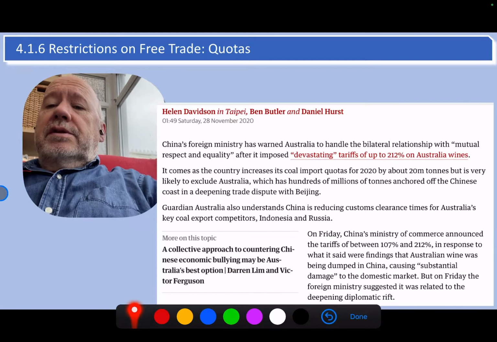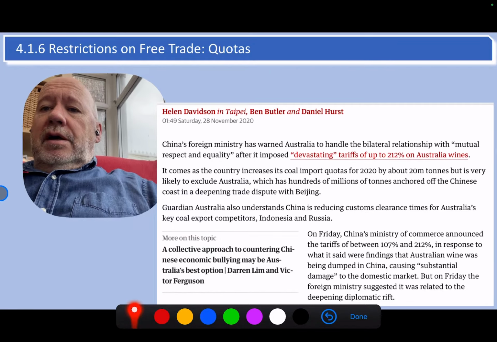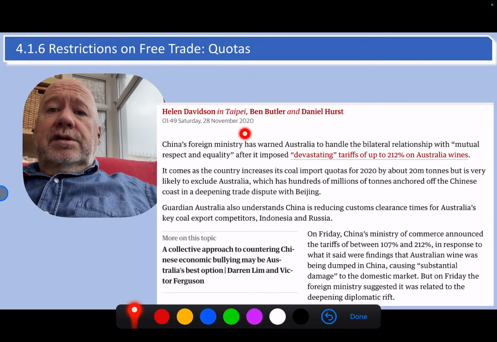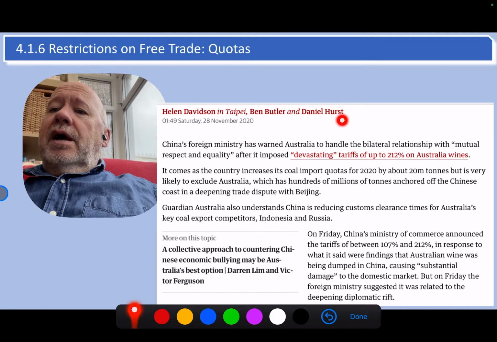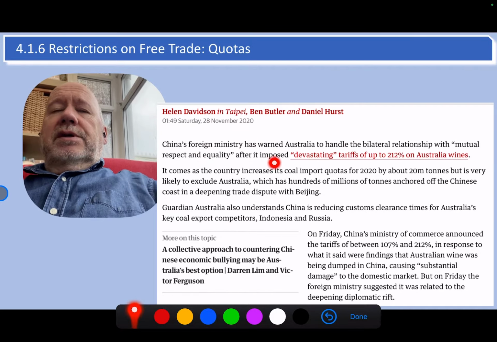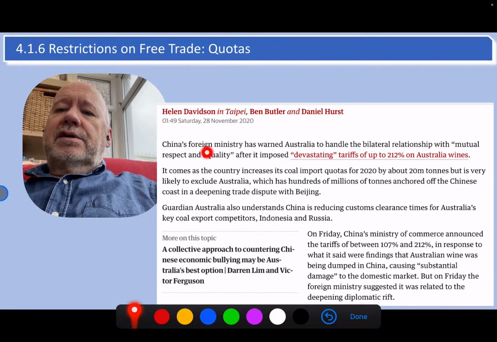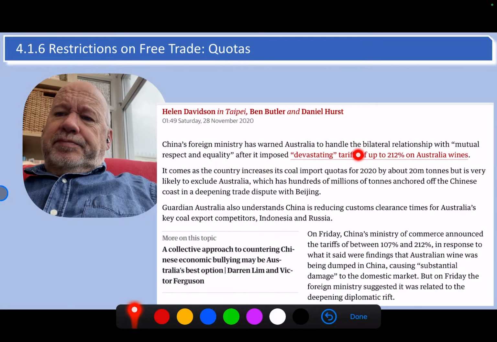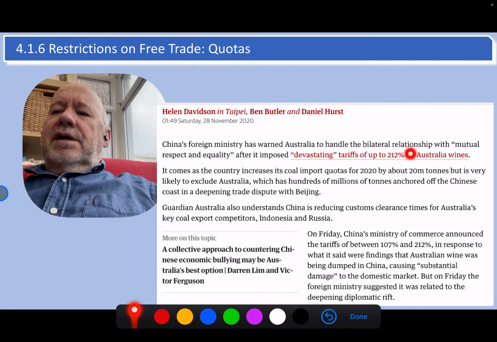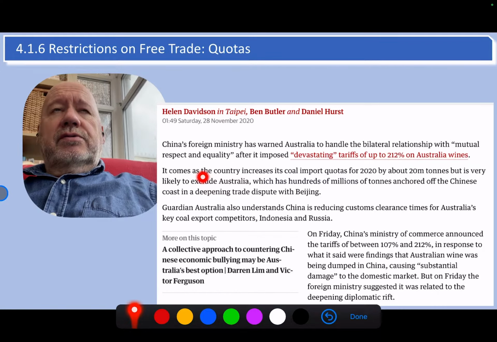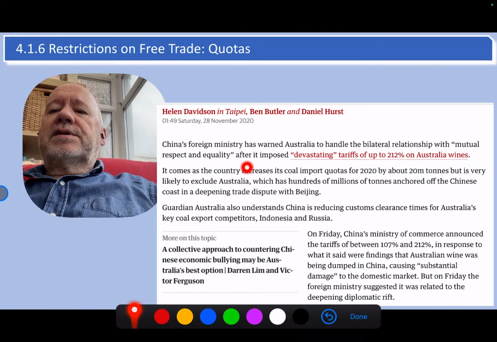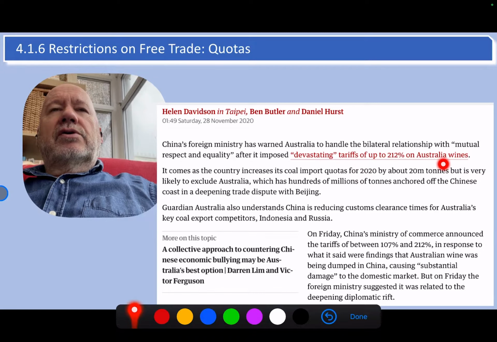This is from the Guardian newspaper, November 2020, so it is quite up to date. And it's China's foreign ministry again, this spat between Australia and China. It's warned Australia to handle the bilateral relationship with mutual respect and equality after it, that's China, put 212% tariffs on Australian wines.